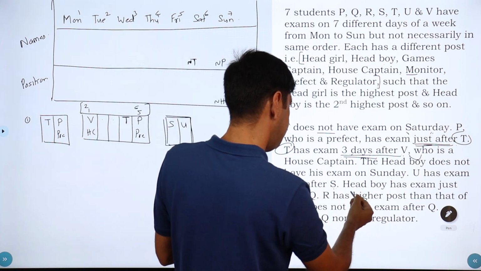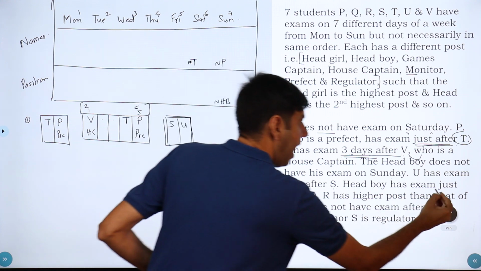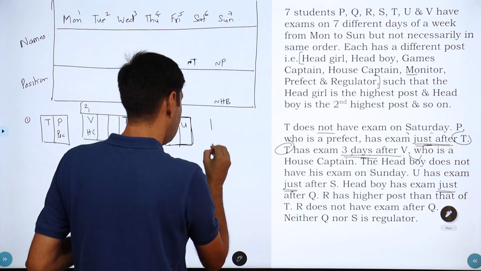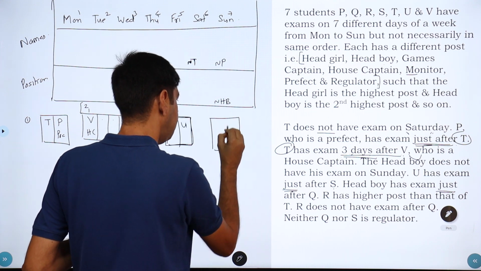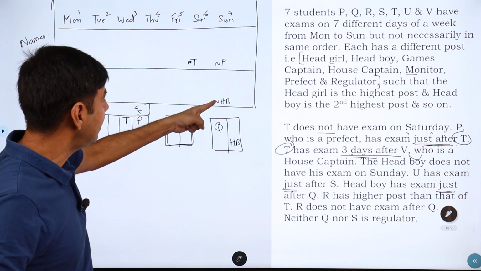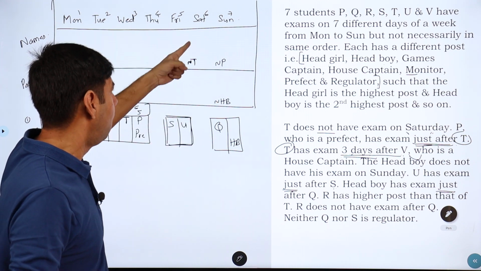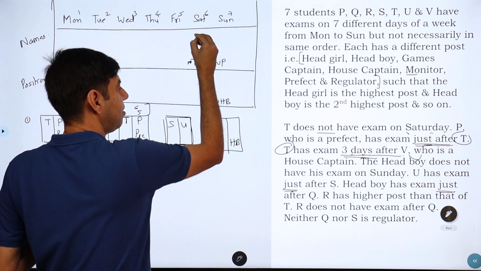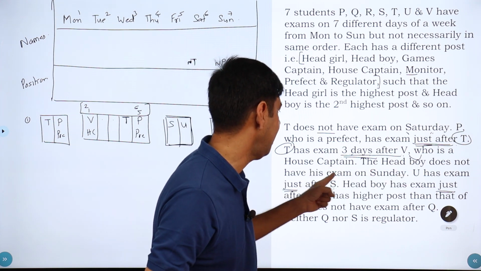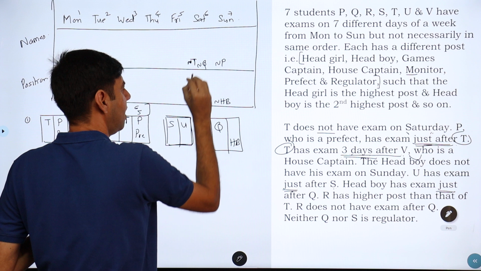So let's finish it. Head boy has his exam just after Q. Again, this just-after clue makes it very easy. So one more block I have: Q is there somewhere, and the head boy is right after it. Oh, and I had something on head boy. So Q is not on Saturday, because if Q is on Saturday, head boy will be on Sunday. But this says head boy did not have his exam on Sunday. So this is also not Q.